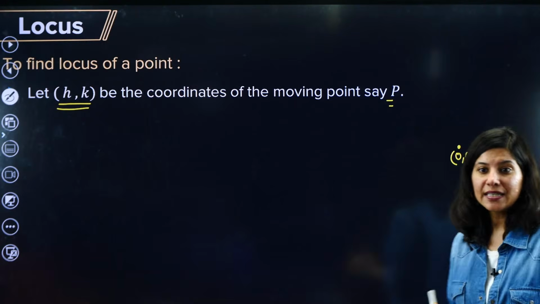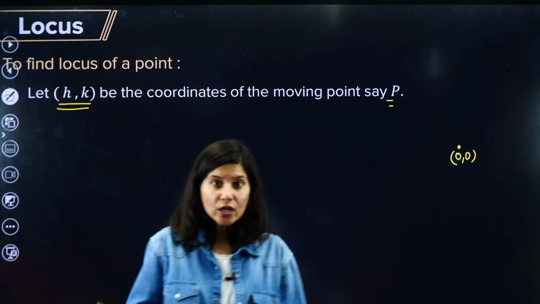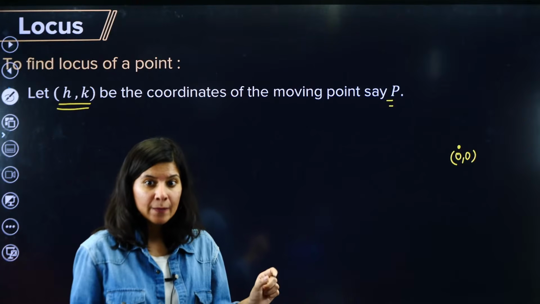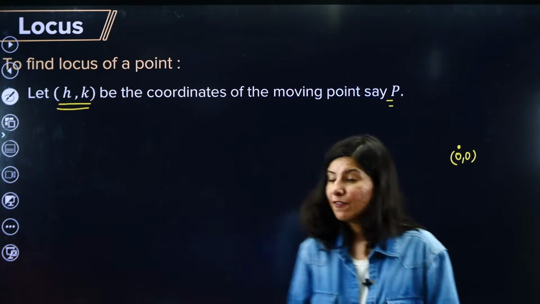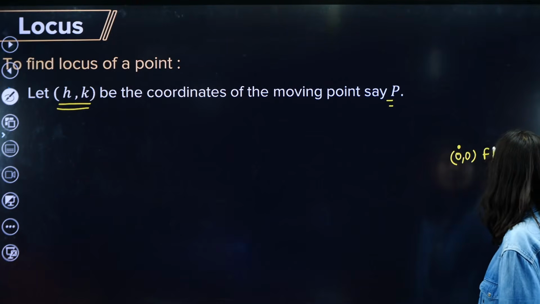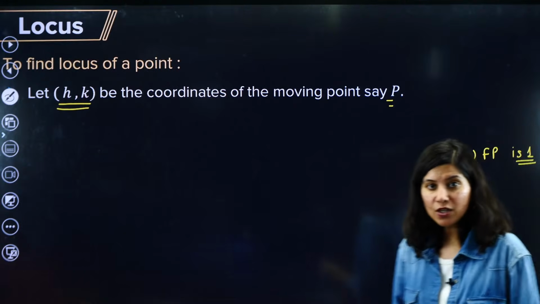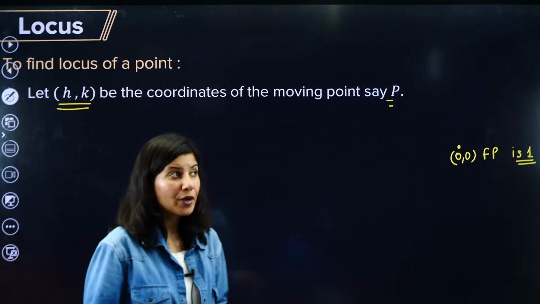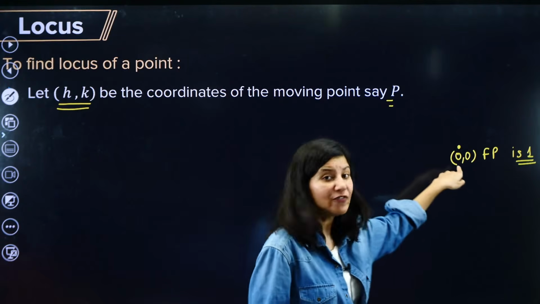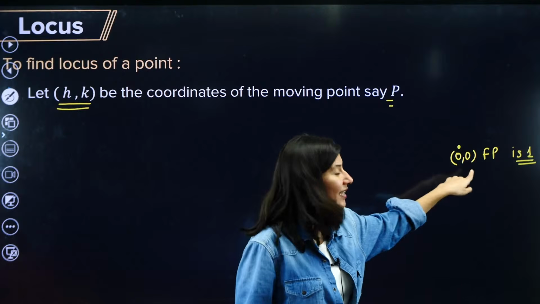The problem statement is: find the locus of a point whose distance from a fixed point is 1. You understood the statement? Find the locus of a moving point whose distance from a fixed point, that is the origin, is 1.